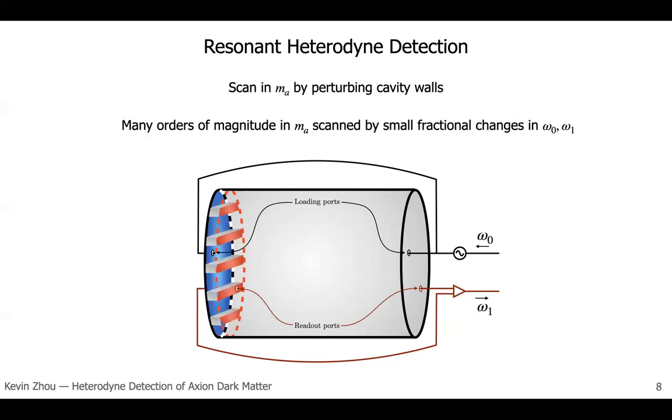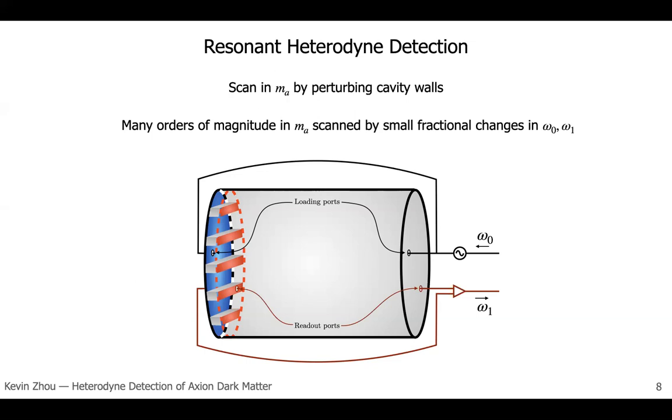This is how you would probe the axion mass for a single value. If you want to scan over distinct axion masses, then you would need to perturb the cavity walls to shift the difference between the two mode frequencies. One example method I've shown here is to add some rods that are moved in and out using some piezoelectric actuators.